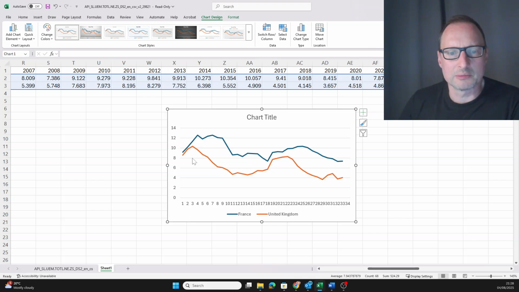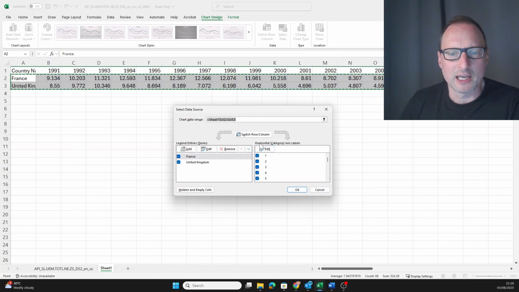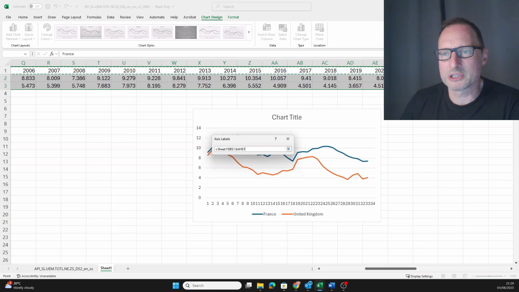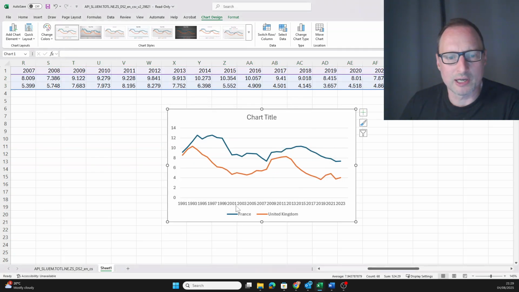Okay, you have a line graph here, and what you can see is that the x-axis doesn't really have years. You can change that by right mouse clicking into the graph, select data, and then horizontal category axis labels. You see it just says 1 to 34 so far, but we want the years ideally. Click on edit, then highlight all the years in your spreadsheet. Press OK. Now you have years on the x-axis. Everything's hunky-dory. So that worked well.